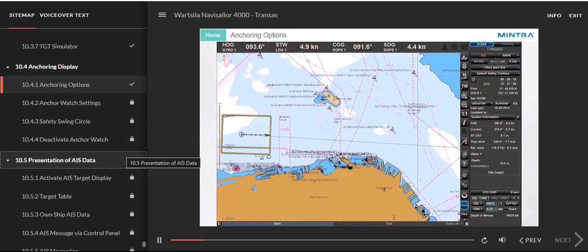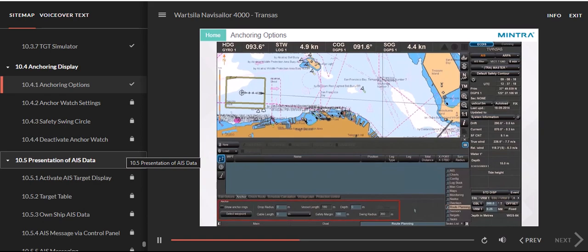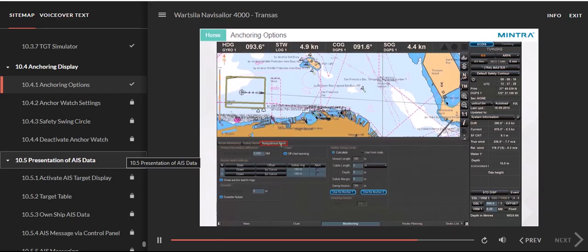Anchoring options. Setting a safe anchorage can be done in the Route Planning panel, as explained in topic 515, Additional Features. It is also possible to do this in the Monitoring panel by clicking the Navigational Alerts tab to access the Anchor Watch Settings window.